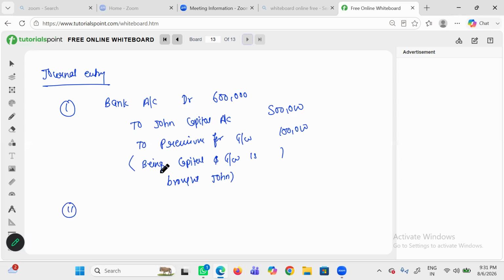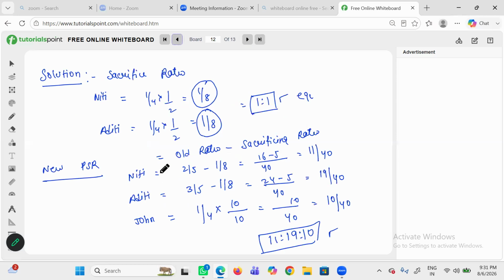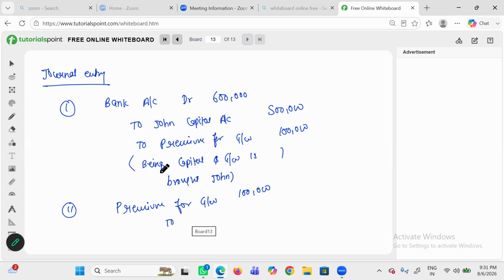The second journal entry will be for distribution of goodwill, because if a new partner brings goodwill, we will always distribute it in the sacrificing ratio. In our question, the sacrificing ratio is equal, 1:1. So premium for goodwill account debit, to Niti's capital account, to Aditi's capital account. 1 lakh is divided equally, becomes 50,000 and 50,000. Write the narration being goodwill distributed.